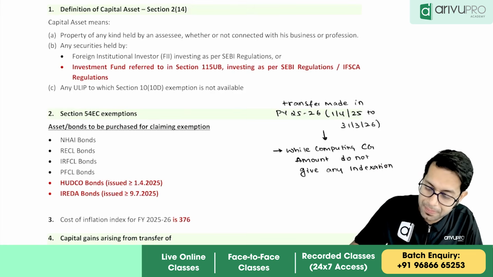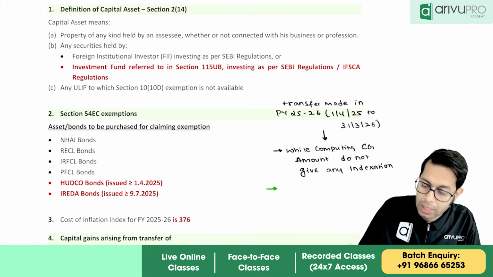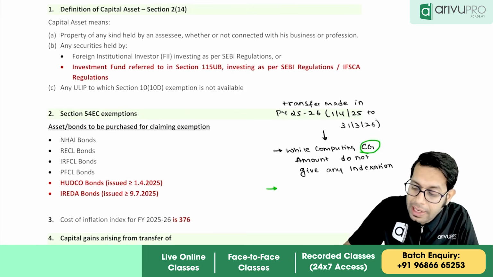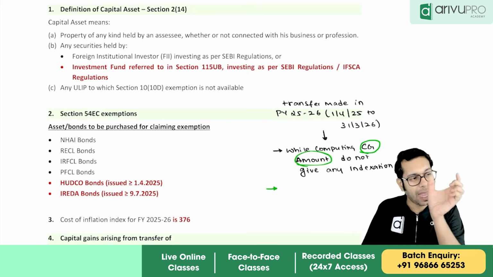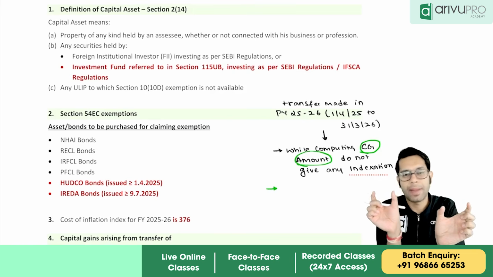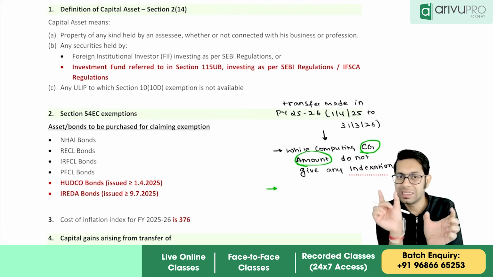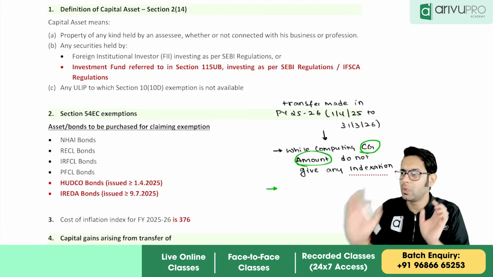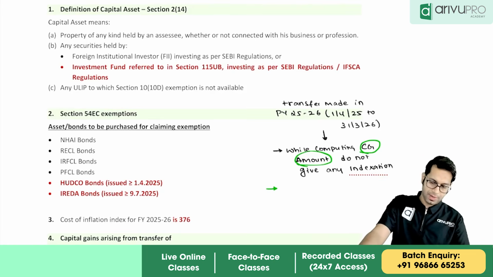However, while computing the capital gain amount, please note there is a difference between the capital gain amount and the tax on capital gain. They are different things. When you are computing the capital gain amount, no indexation benefit should be given.